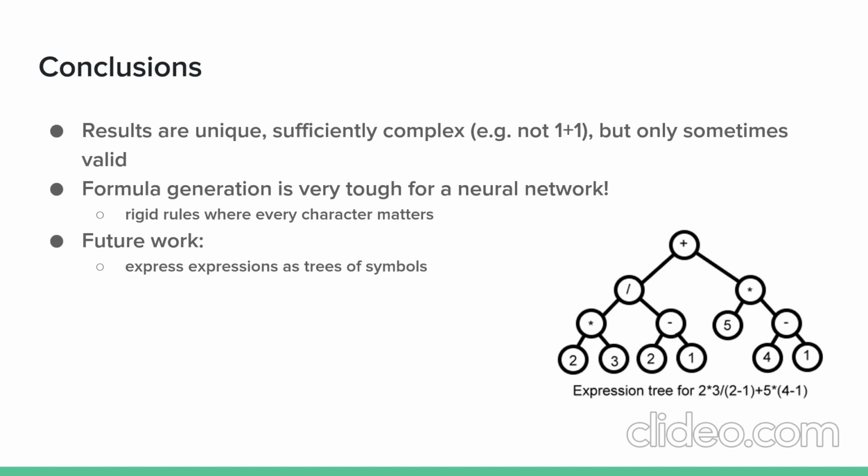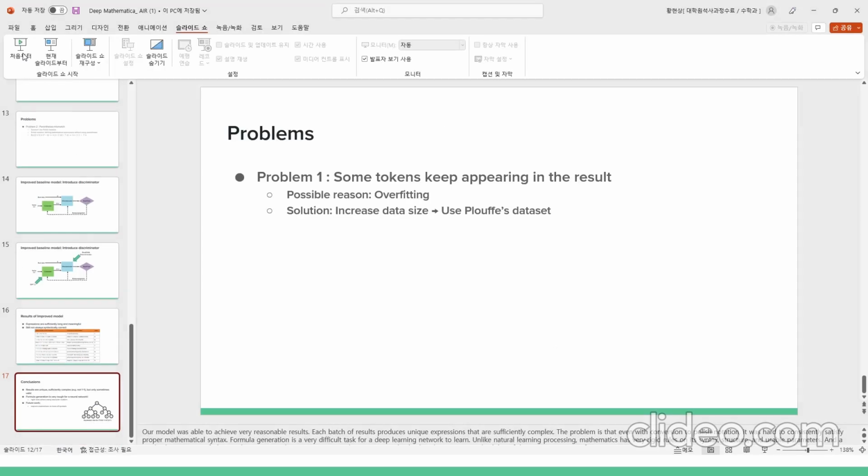The problem is that even with conversion to Polish notation, it was hard to consistently satisfy proper mathematical syntax. Formula generation is a very difficult task for a deep learning network to learn. Unlike natural language processing, mathematics has very rigid rules on its syntax, structure, and usable parameters, and a single character out of place, such as an extra digit or a stray parenthesis, can completely alter the meaning and validity of an expression. Some further improvements are to express the expression as a tree instead, making it easier to verify the expression structure. Thank you.